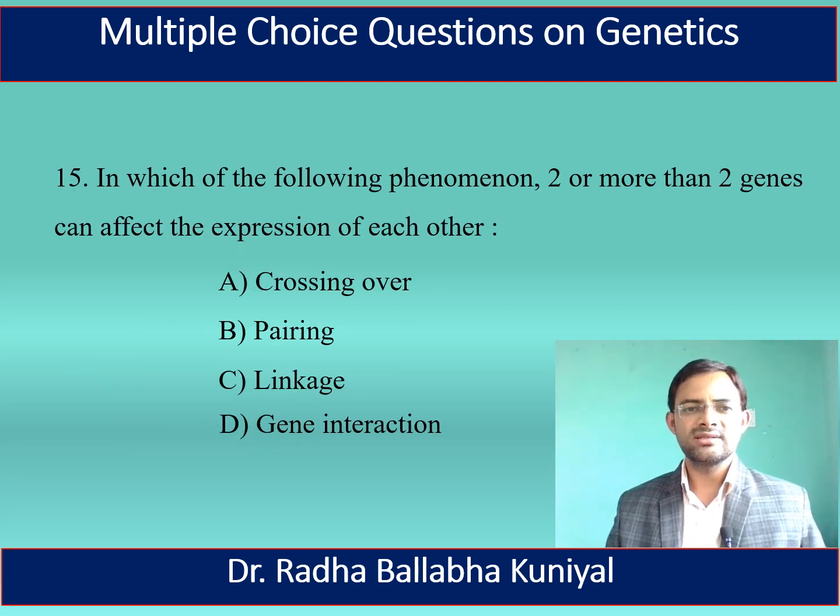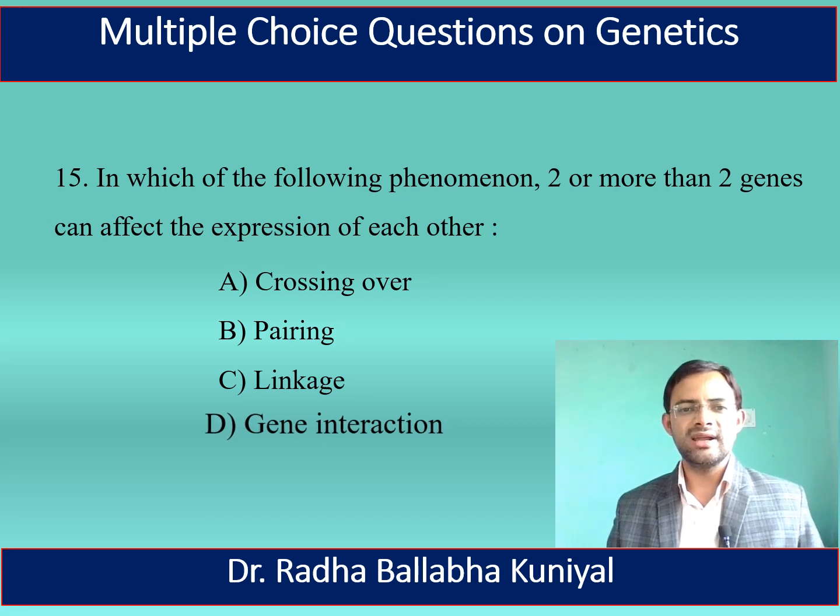Now, the next one is, in which of the following phenomena two or more than two genes can affect the expression of each other? Crossing over, pairing, linkage, or gene interaction? The correct answer is gene interaction. Gene interaction means two or more than two genes can affect the expression of each other.